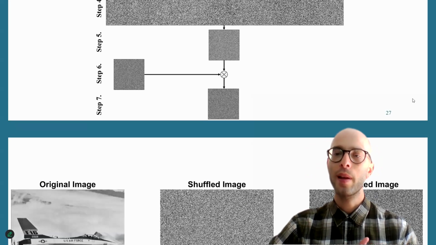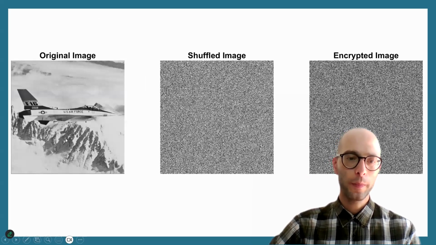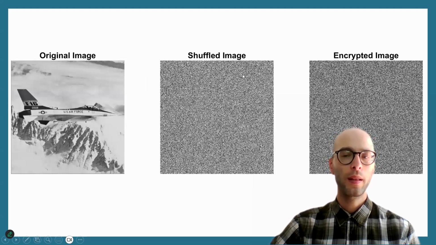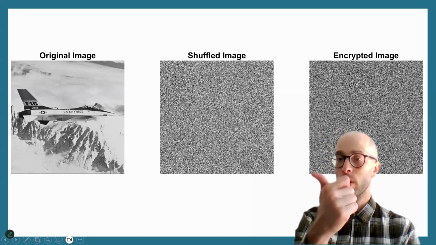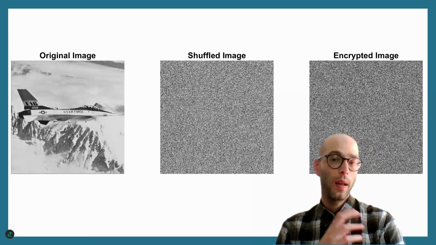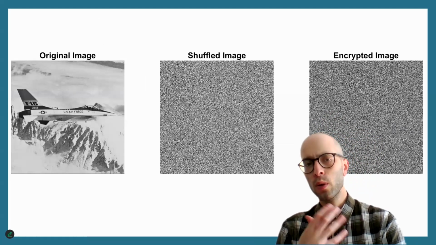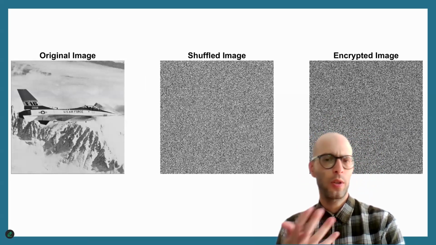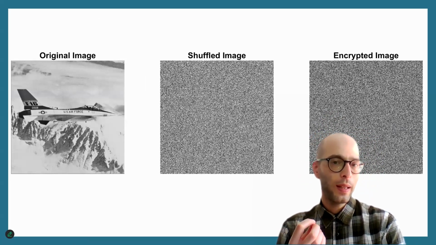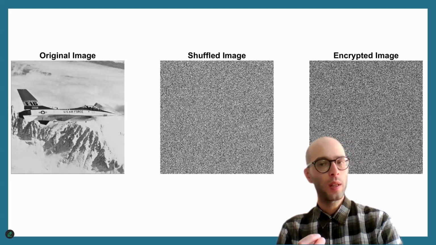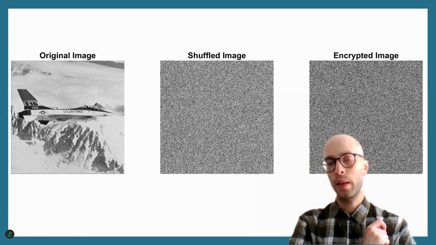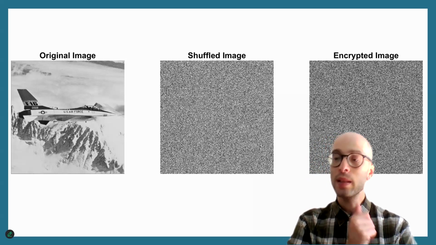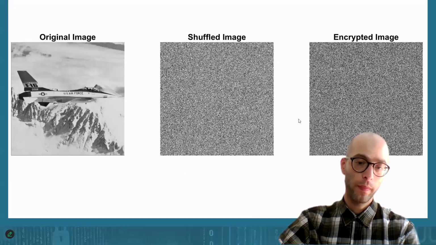And the result looks something like that. This is the original image, this is the shuffled image, and this is the completely encrypted image, after both of these steps are performed, substitution and shuffling. Okay. The encrypted image, as you see here, looks basically like random image noise. Which means that if an outsider looks at this image, they cannot obtain any information about the aeroplane image that I have on the left. Okay, so that's how encryption should work.